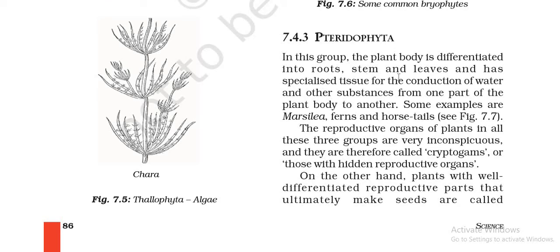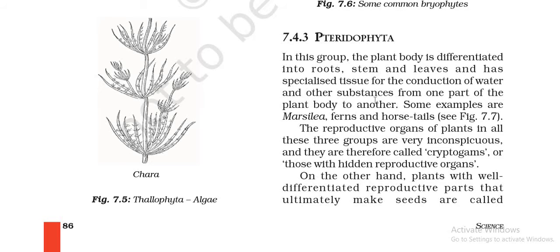Now moving further, the Pteridophyta division. Pteridophytes, children, will have a properly differentiated body. They will have xylem and phloem. One more thing to remember is, children, that these are the first terrestrial plants. These are the first land plants. They were capable of surviving on land. Why? Because they now have the vascular tissues. Because of the presence of vascular tissues, they were able to mark their survival on land.